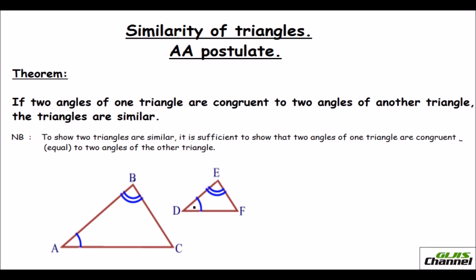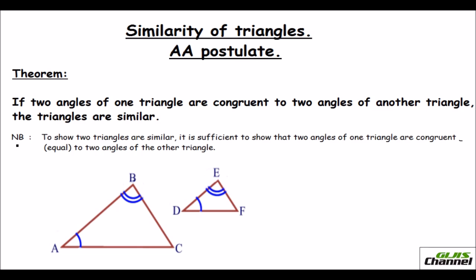When two angles are equal, the third angle will automatically be equal, because you know the sum of the interior angles of a triangle is 180, right? So when you add up these three angles, it is going to give you 180 degrees. So if these two angles are the same, then the third angle naturally will be the balance, so that would also be the same, right?